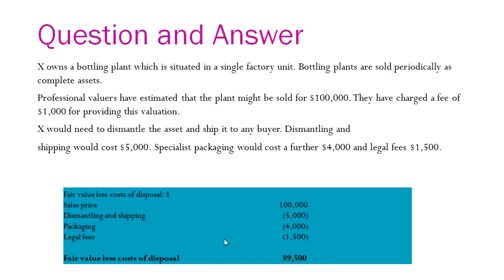So costs other than these, such as shipping cost, which will be needed to dismantle an asset and ship to a buyer if a disposal is going to take place, then this cost of 5,000, 4,000 against your packaging and legal fees of 1,500 will be incurred, and these are reduced from the fair value less cost of disposal, that is from 1 lakh. And this gives you the figure of $89,500.